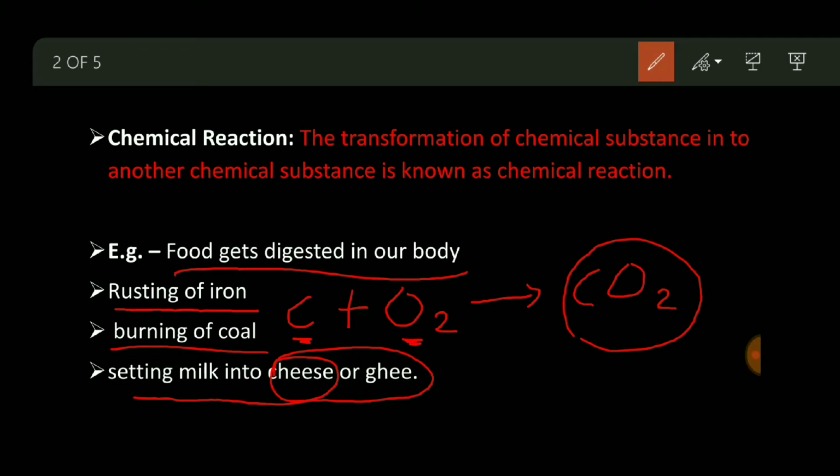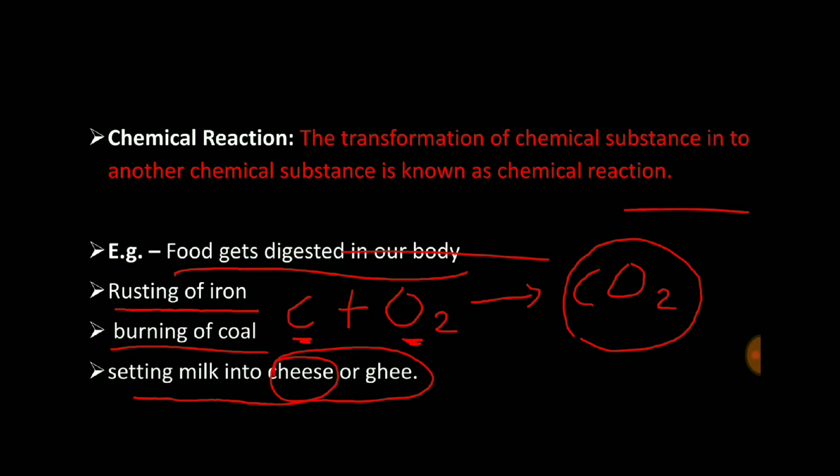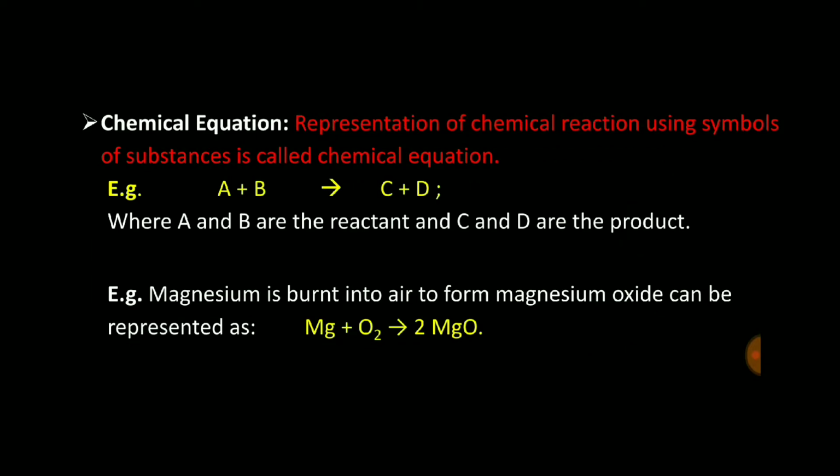Okay, but first of all, let us check out what is another term, which is the chemical equation. So what is chemical equation? Just before we have seen that carbon is reacting with oxygen and converting into carbon dioxide.